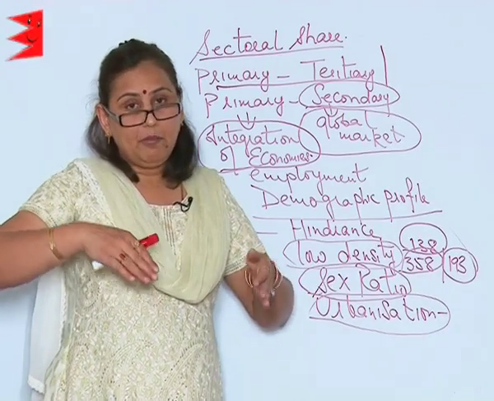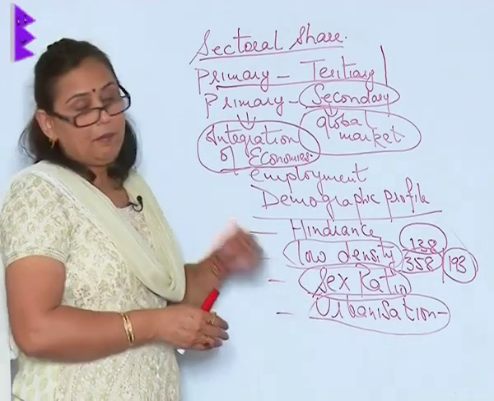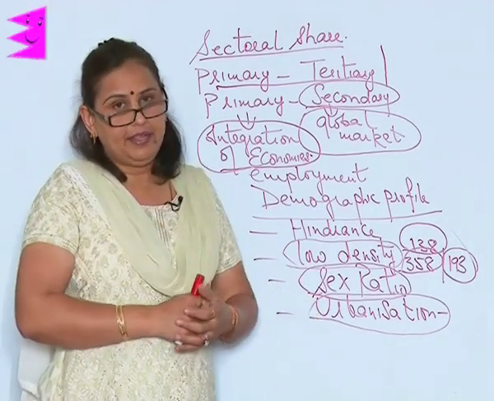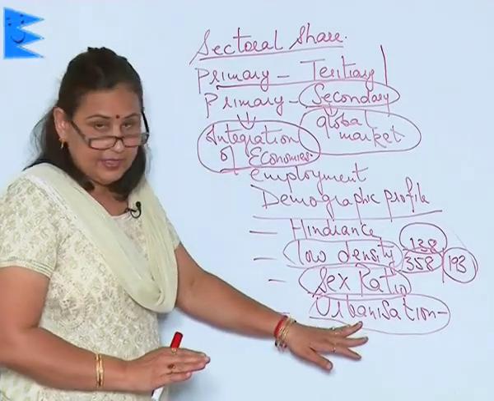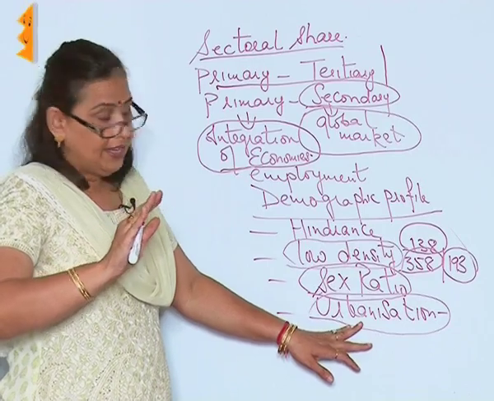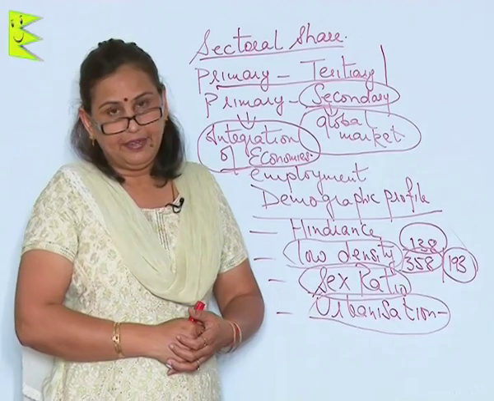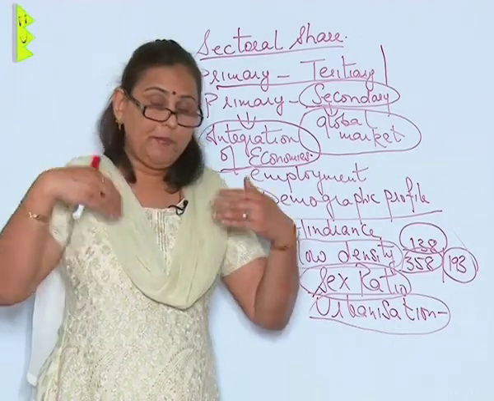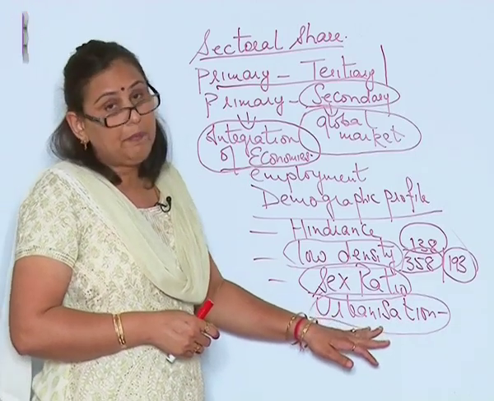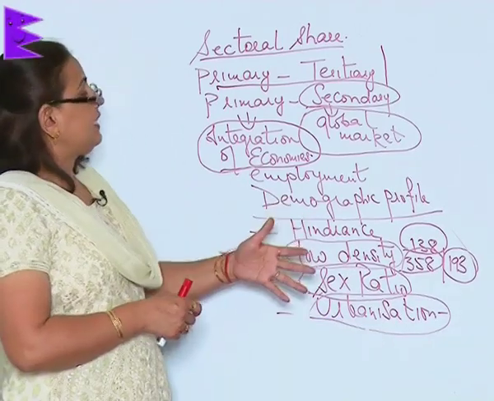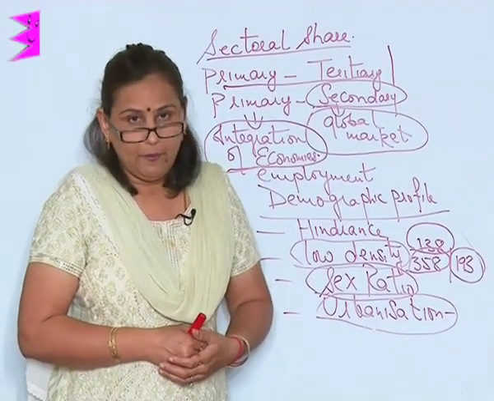Here we have most of the people living in the rural areas and less number of people staying in the urban areas. This means in the urban areas, when more people are staying, they are depending on the secondary or the tertiary sector. But when more people are staying in the rural areas, they are depending on the primary sector. And this was visible even in the sectoral share when we talked about it.